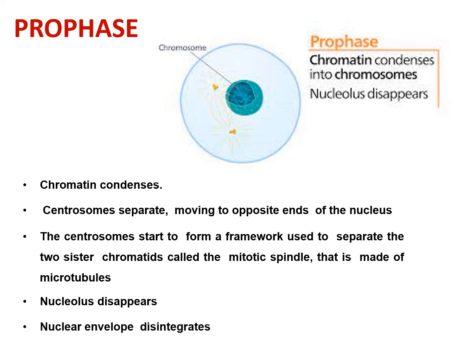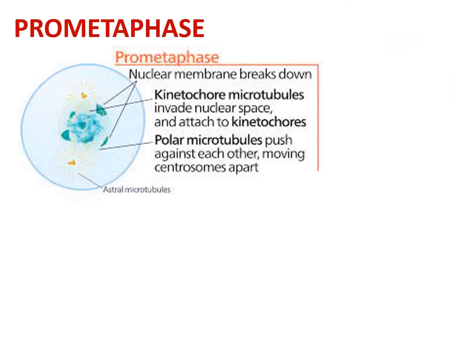finally the nucleolus disappears at the end of the prophase and the nuclear envelope disintegrates. The next phase is prometaphase, the phase just occurring before metaphase, where the nuclear membrane breaks down. The kinetochore microtubules invade the nuclear spaces and attach to kinetochores, and the polar microtubules push against each other, moving the centromeres apart. You can see the astral microtubules as well as the kinetochore and polar microtubules.